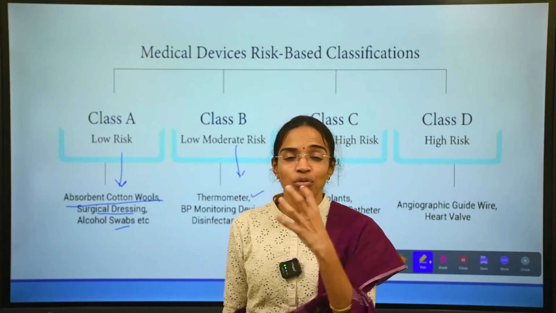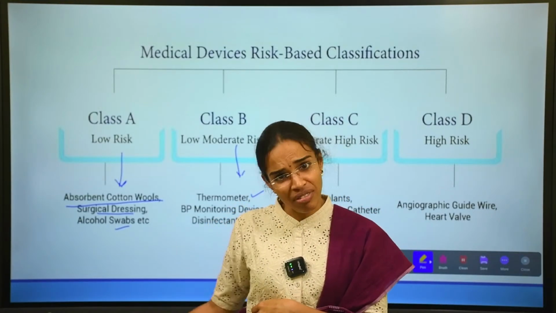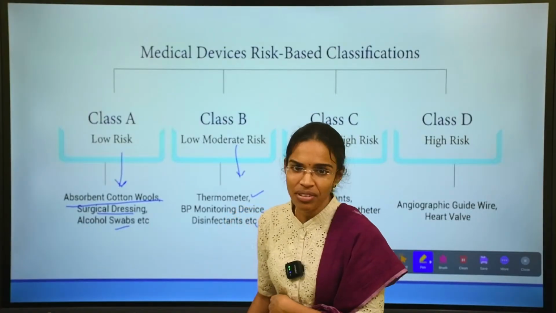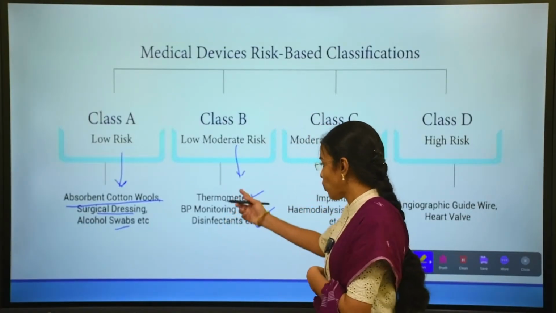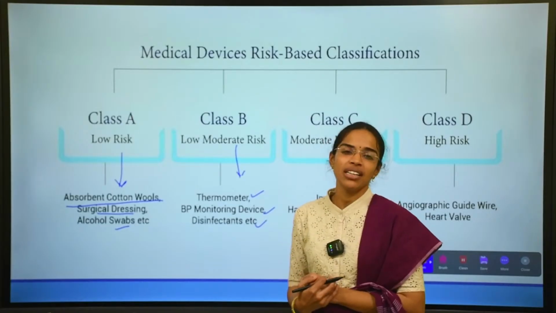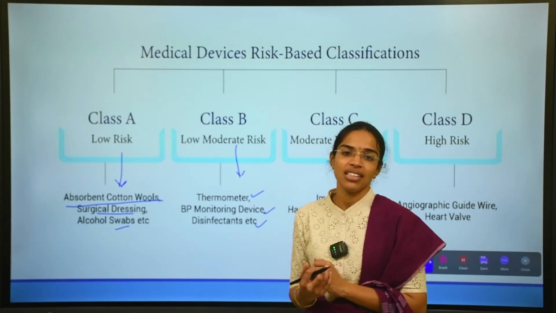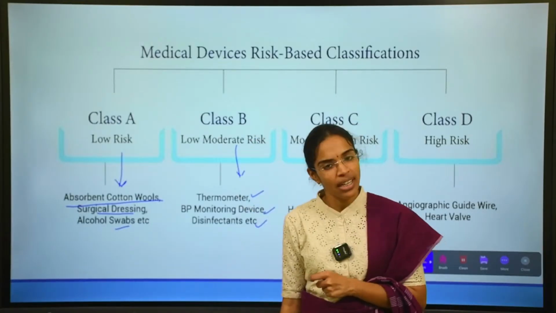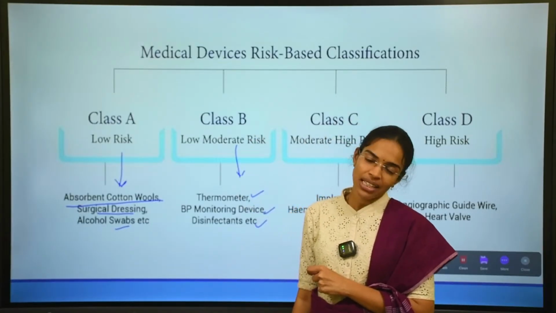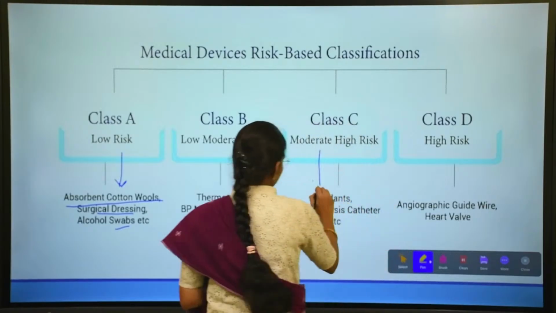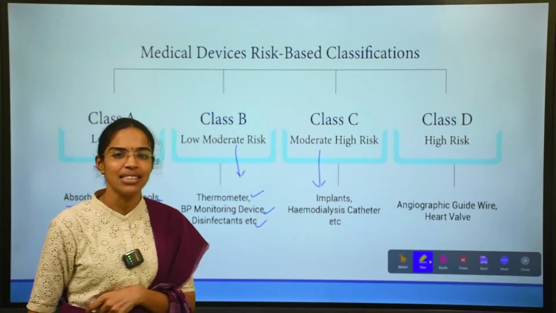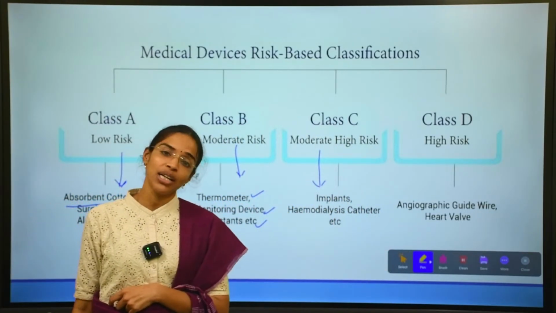Right, so on what basis should the classification be made for this kind of devices? For devices like the thermometers, the digital BP monitors and the disinfectants, etc., they come under low to moderate risk, that is class B medical devices. And coming to class C medical devices, class C poses a moderate to high risk.